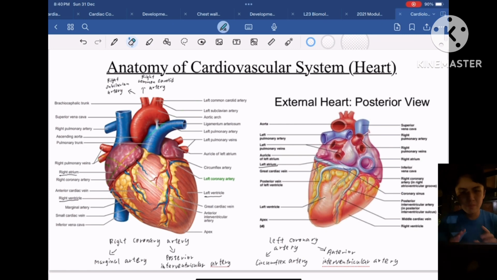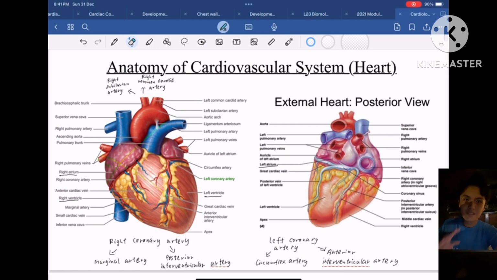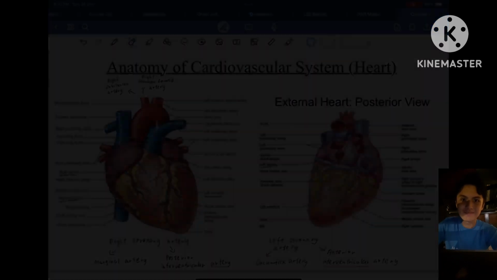And how about the superior vena cava and inferior vena cava? They are connected to the right atrium of the heart. They will bring blood into the right atrium. And finally, the pulmonary trunk is connected to the right ventricle of the heart. So this means that the pulmonary trunk will drain blood from the right ventricle.